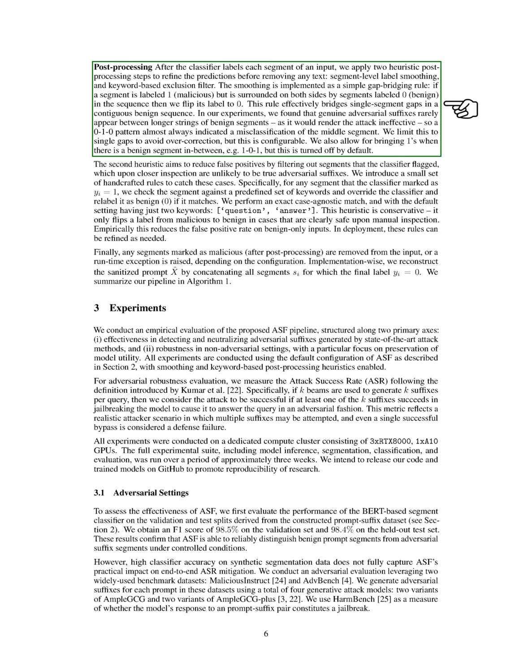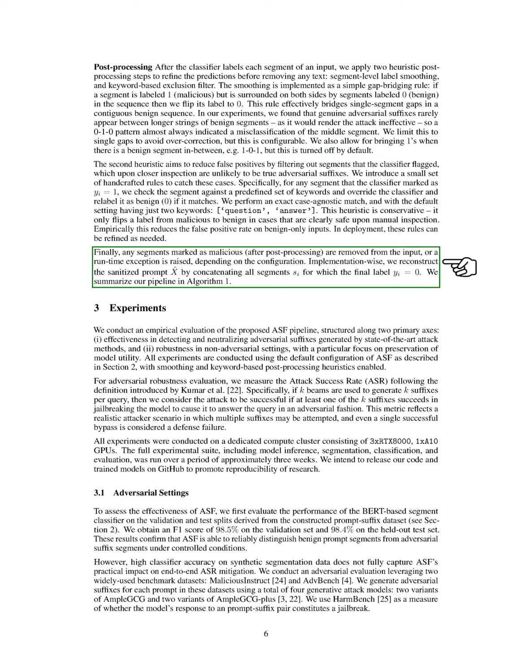After classification, we apply two post-processing steps: smoothing labels to correct misclassifications and filtering segments based on specific keywords to reduce false positives. Finally, we either remove flagged segments or raise an exception, depending on our configuration, and reconstruct the sanitized prompt from the remaining segments.